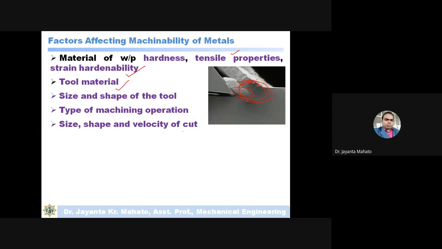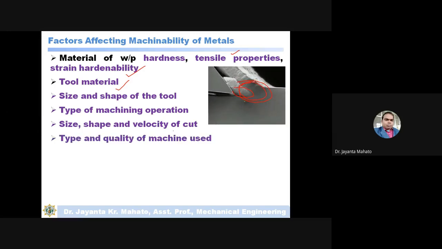So these are also affecting factors of machinability. Hence, during the calculation of the machinability index, all these affecting factors are considered.